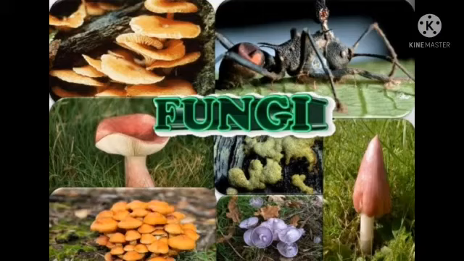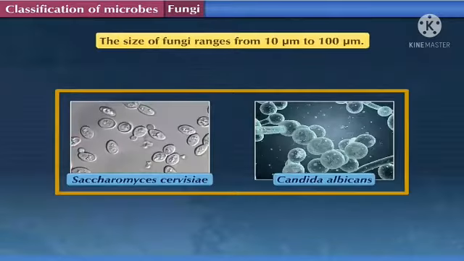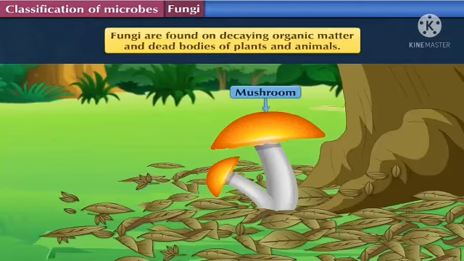Now next we'll be moving on to the fungi microorganisms. Let's begin with it. The size of the fungi ranges from 10 micrometer to 100 micrometer. Here also it is not possible for us to see fungi with the naked eyes. We have to take the help of a microscope for viewing it. So students, as you can see in the picture, the microorganism fungi are found on decaying organic matter and dead bodies of plants and animals.